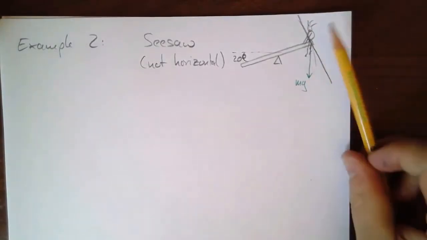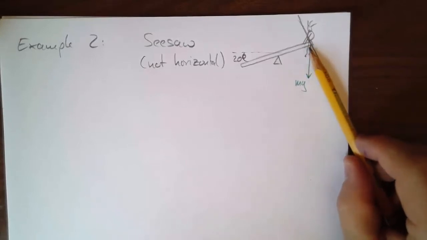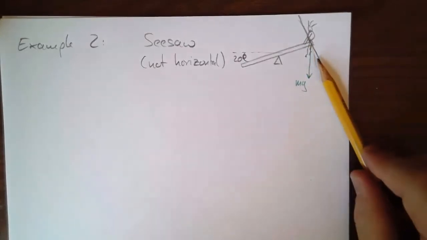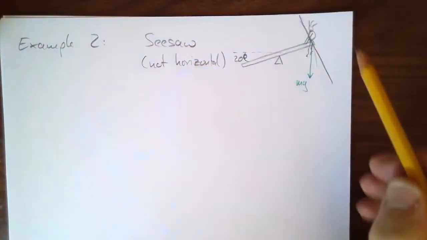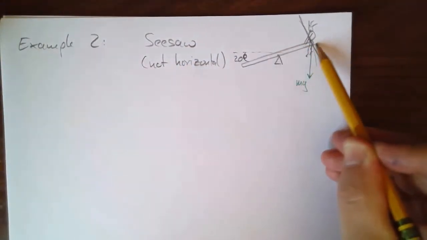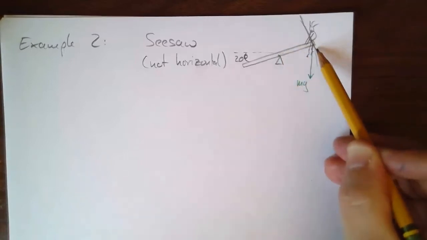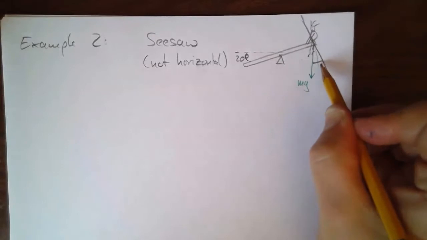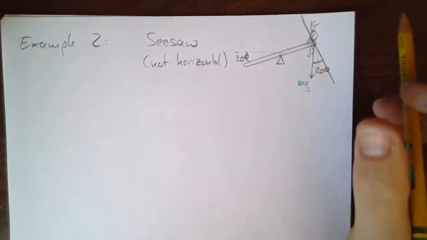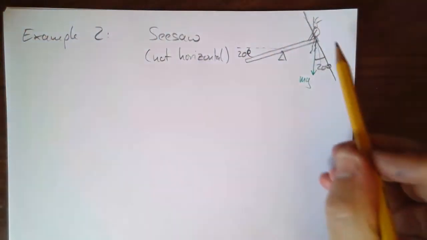Right? The force that would be most effective at creating torque would be pointing in this direction, always perpendicular to the radius vector, that displacement of the point of action of the force from the pivot point. So the weight isn't acting along that line. In fact, it's easy to see that this here is also going to be 20 degrees, right? Because this whole thing has just shifted by 20 degrees.